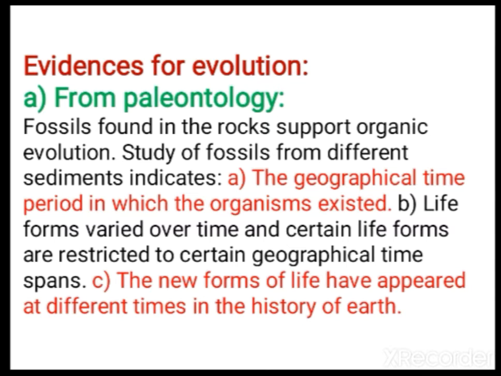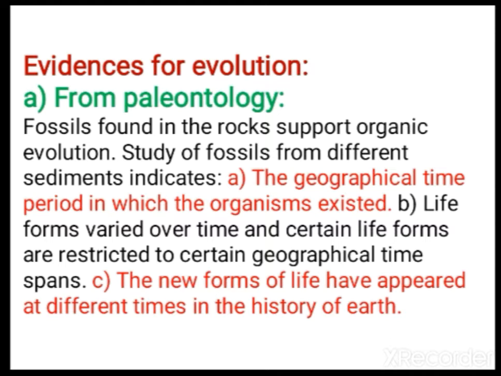The first evidence is paleontological evidence. Paleontological evidence we get from fossils. Fossils are the remains of dead plants and animals which were buried under rocks millions of years ago. We get them in sedimentary rocks. Study of fossils from different sediments indicates the geological time period in which the organisms existed.